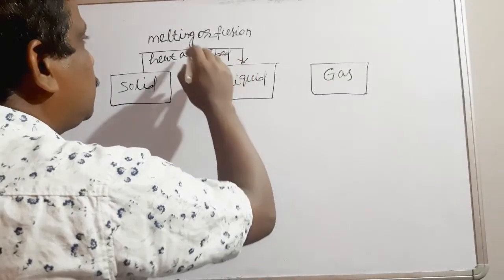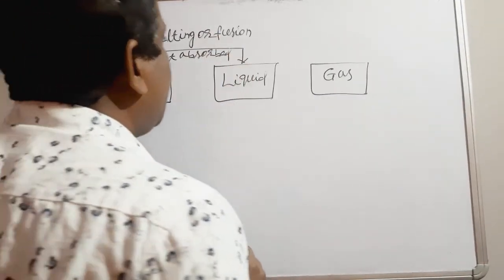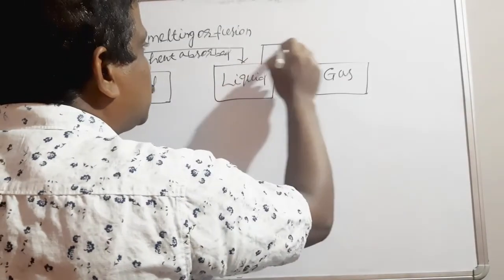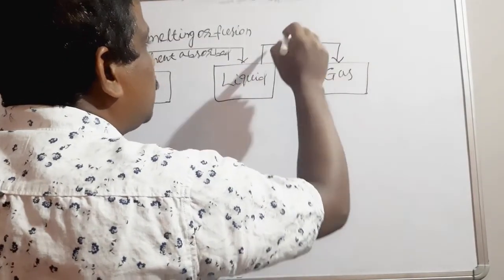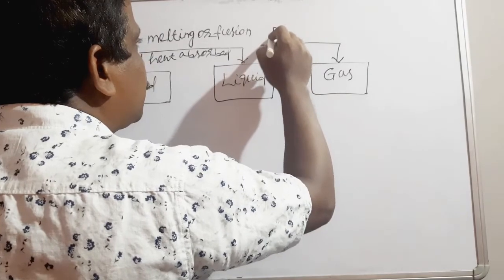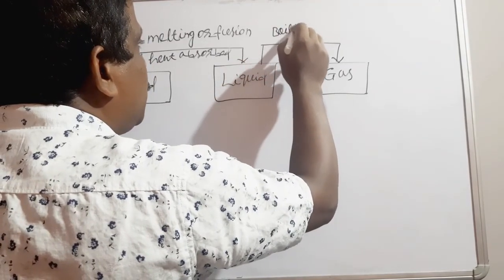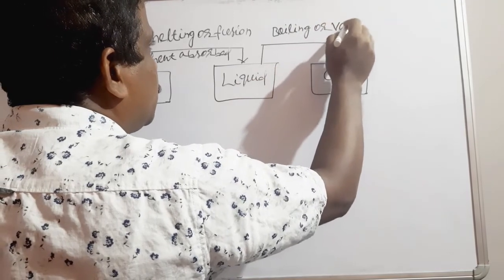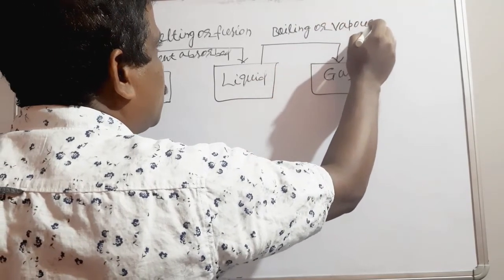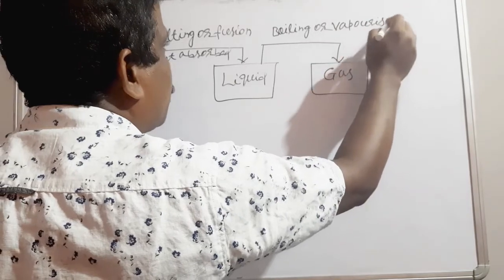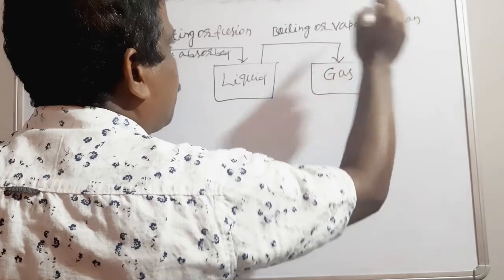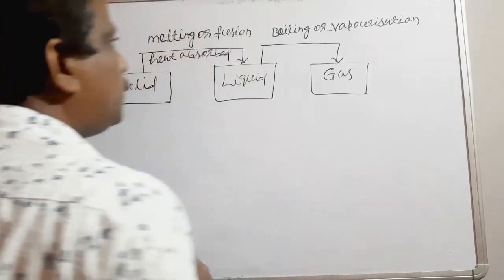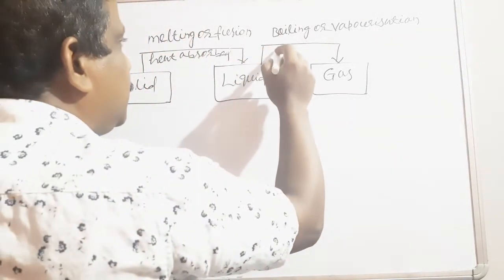This is first, solid to liquid. Heat is absorbed. That process is called melting or fusion. Then when liquid changes to gas, that is called what? Boiling or vaporization. Here also heat is absorbed.